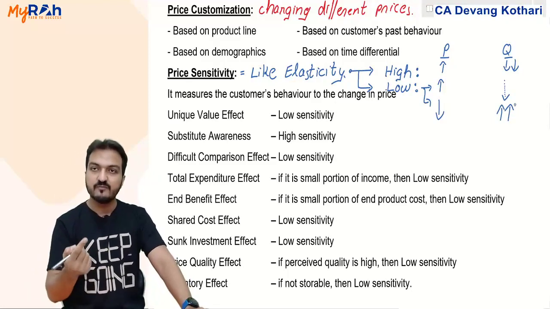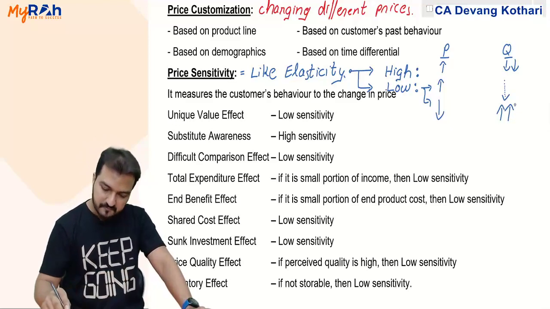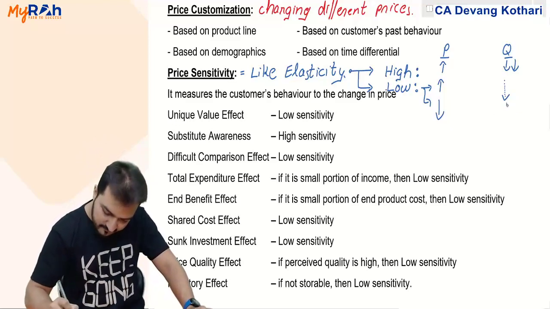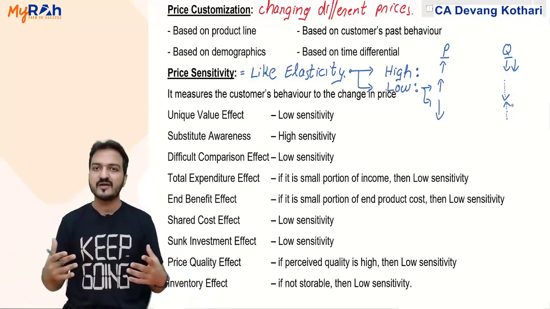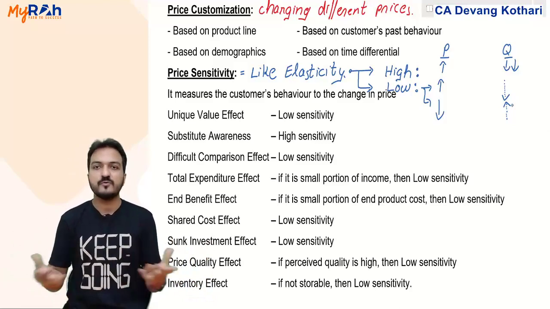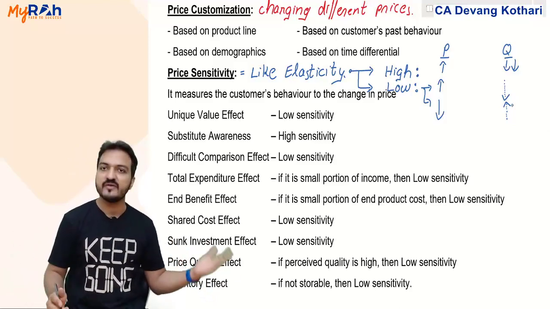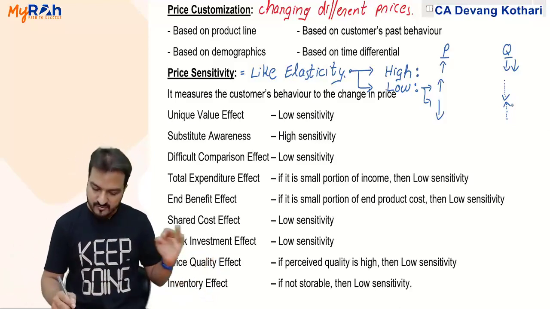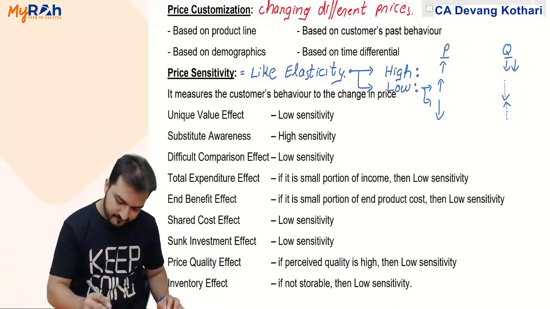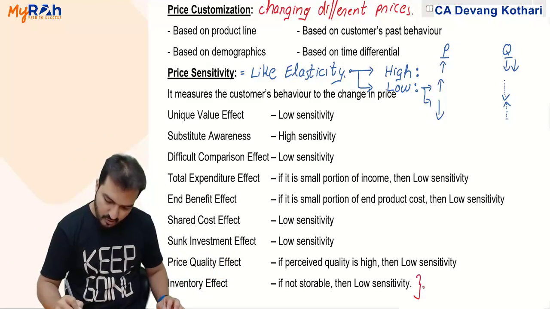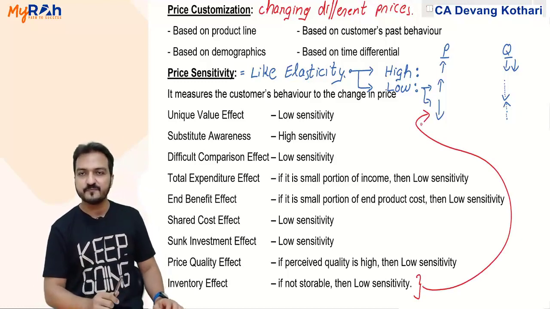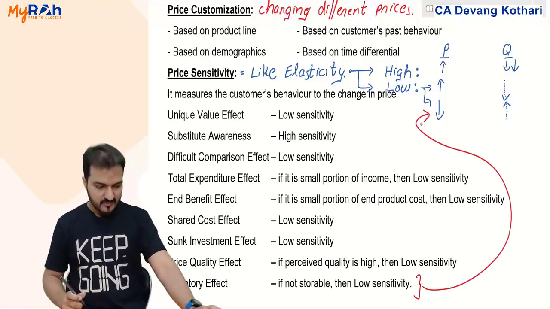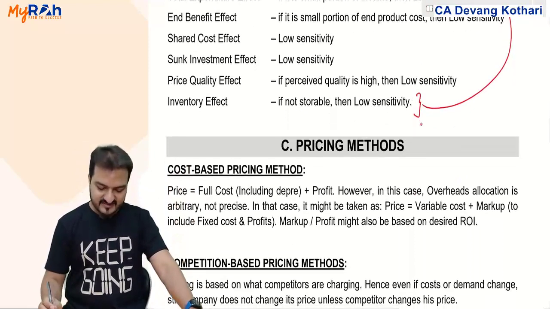Even if it is available at a very less price, your quantity will increase marginally only. You will not accumulate and store it because it is not possible to store. So again, that means low sensitivity. For this last point over here, low sensitivity, you consider the second situation. Done? Yes. Okay, that is price sensitivity.